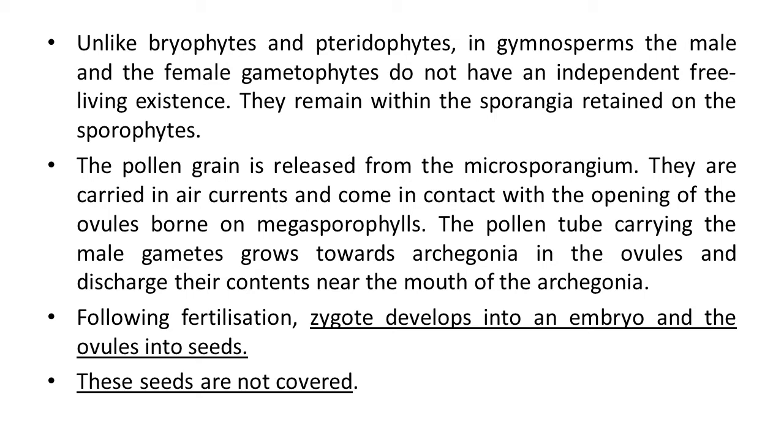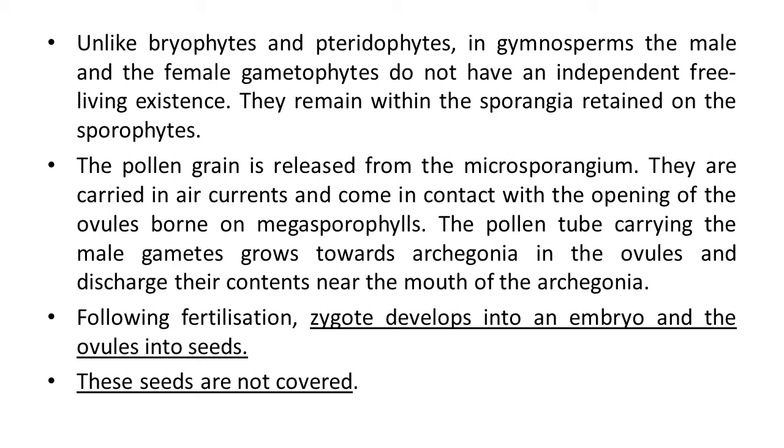They remain within the sporangia retained on the sporophytes. The pollen grain is released from the microsporangia at maturity. They are carried in air currents and come in contact with the opening of the ovules borne on megasporophylls for fertilization purpose.